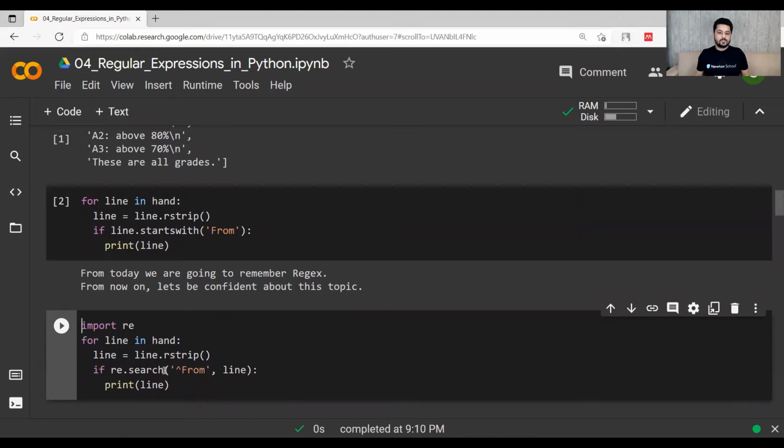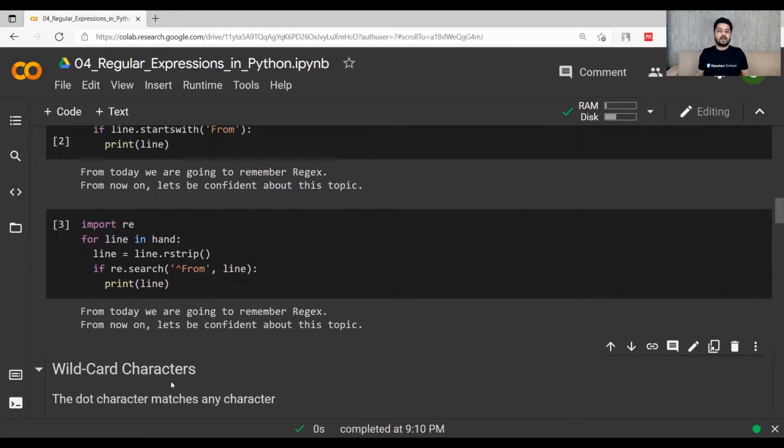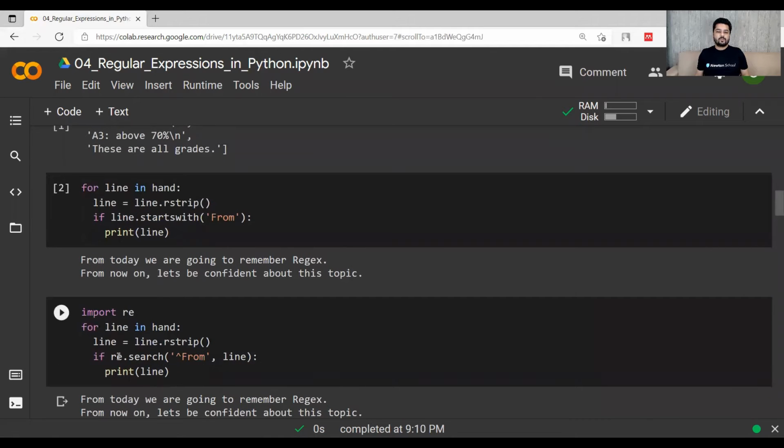The same thing can be done using a regular expression. So if I use this re.search with the line, and within the quotes I write the caret character and From, it means I have to find all the sentences which are starting with From, and I am printing them. So instead of using startswith, I am using this regular expression technique this time.